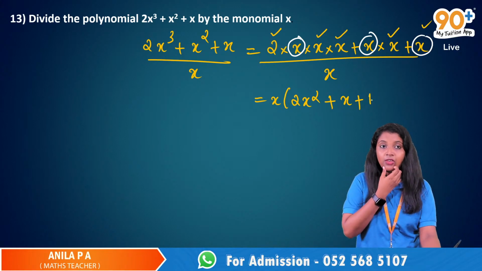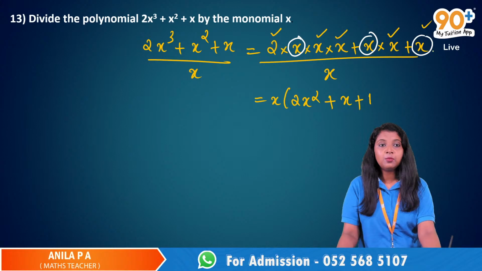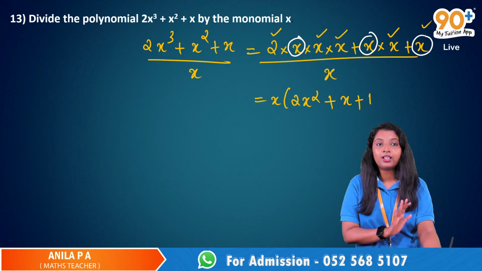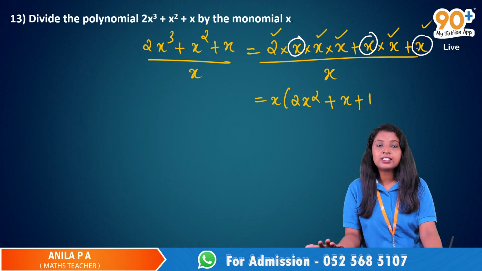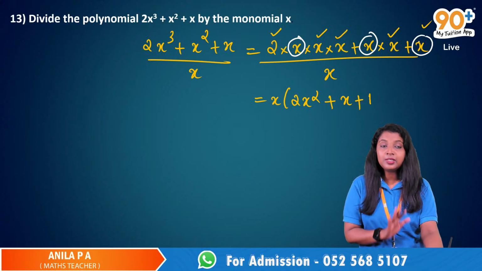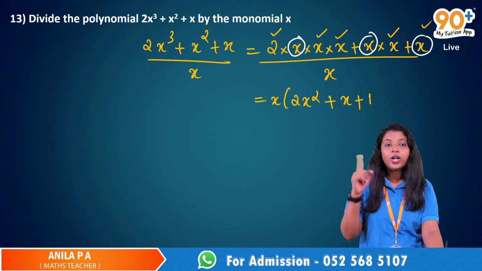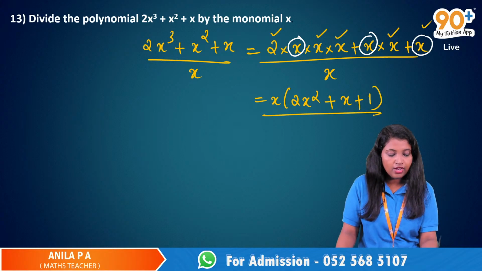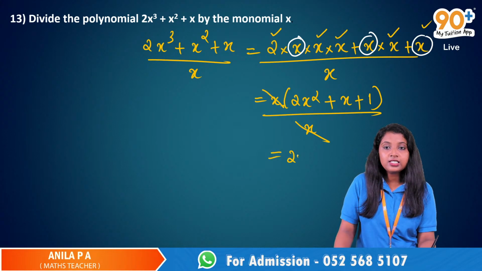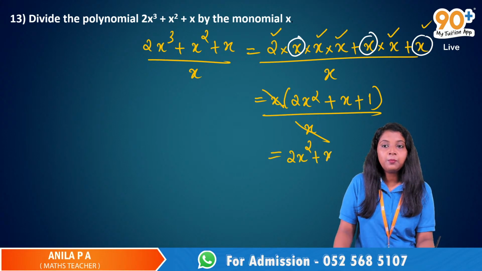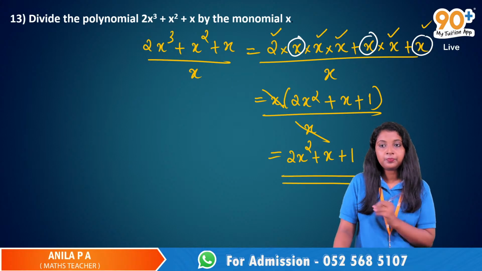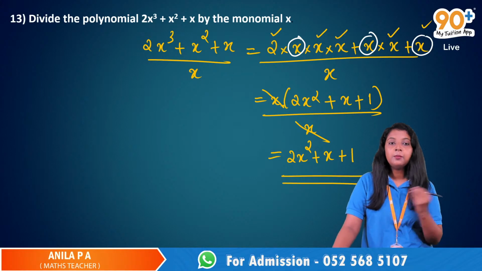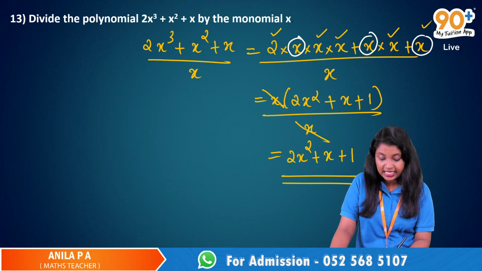If it was 0, then this term would not be there, because 0 into x is 0. So this term is there, which means after taking x, 1 is there. 1 into x was the term. So 1 is there, divided by x. So we can cancel this x and this x. So the answer will be 2x squared plus x plus 1.